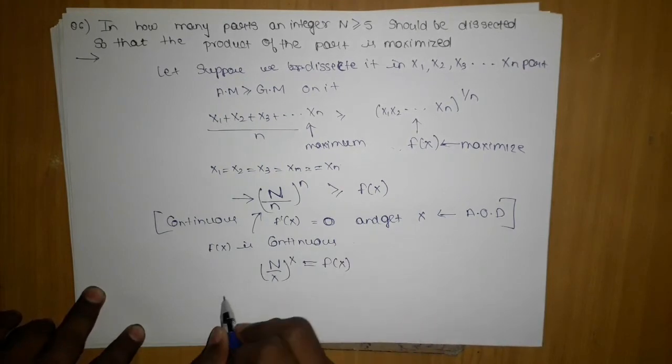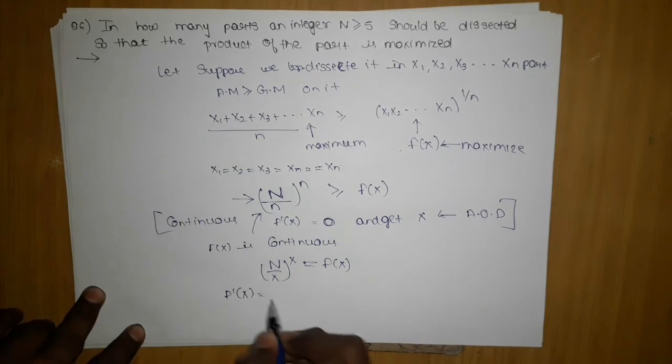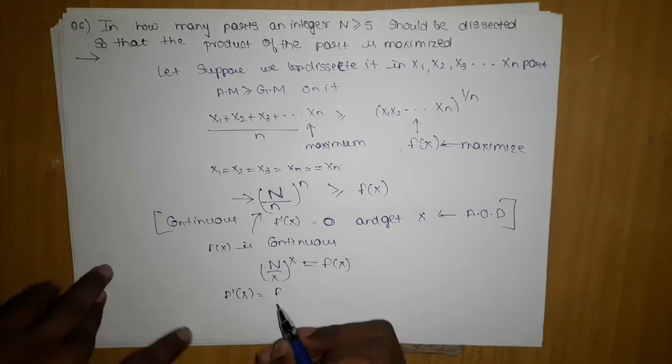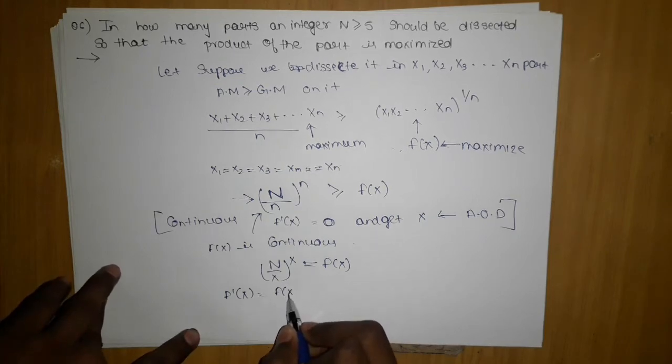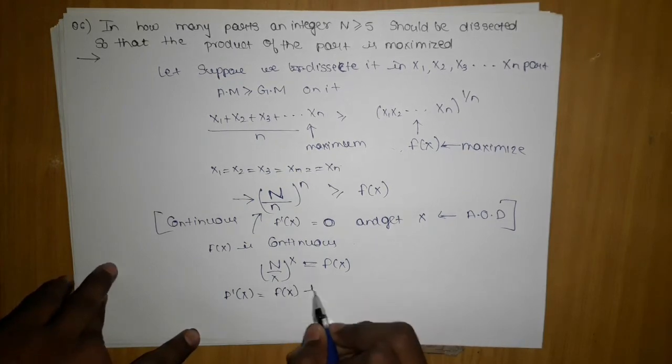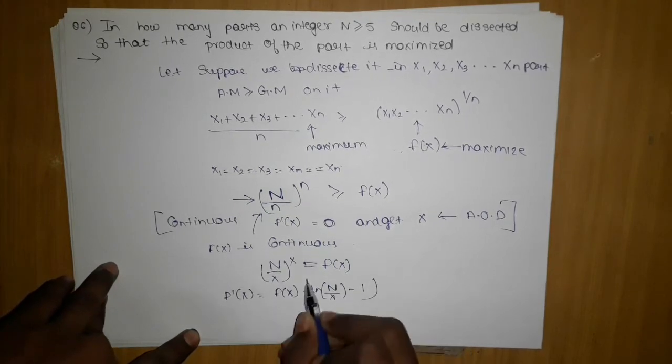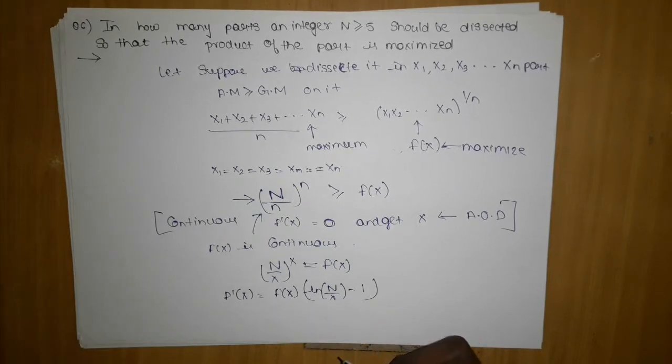So we will differentiate. The moment I differentiate, since it is a constant power x, it is always f of x first, then ln of (N by x), base, minus 1. So this is the differentiation.